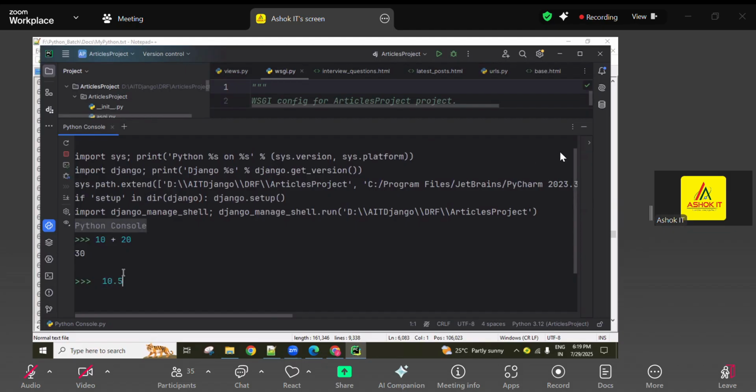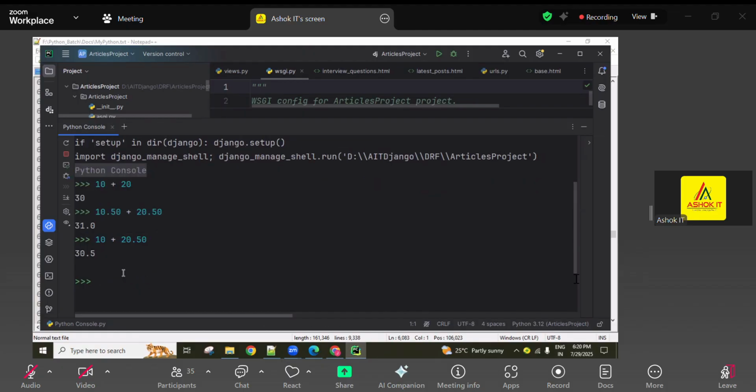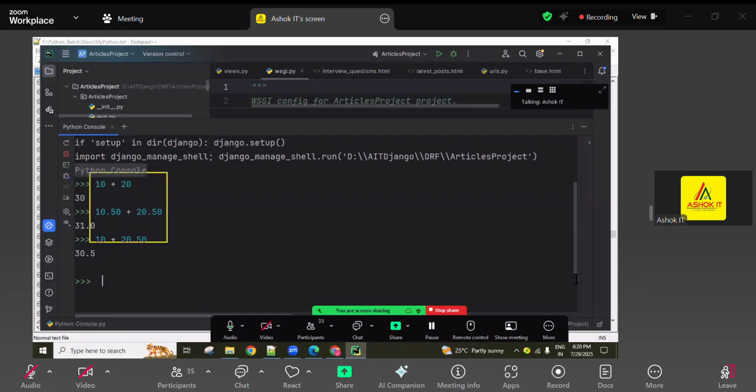If both are float values, then it returns a float type. If one is an integer and one is a float, finally the higher memory type, float type, is returned. So if two numbers are used with the plus operator, finally a number type result only we are getting. Int and float are all numbers only.